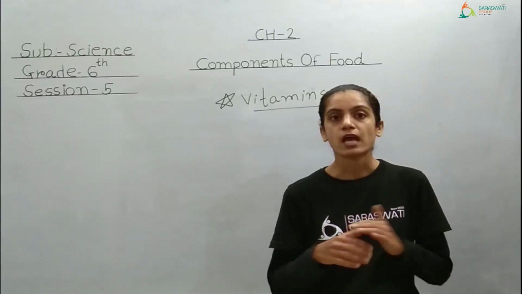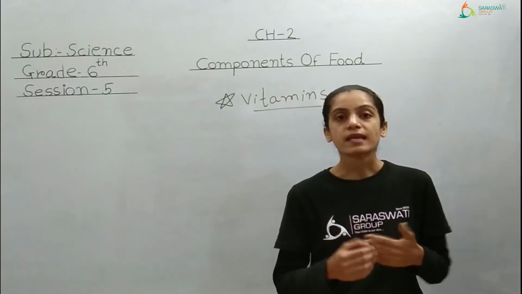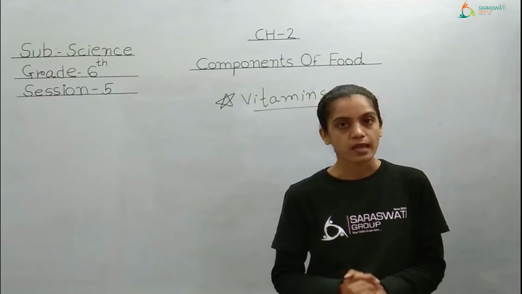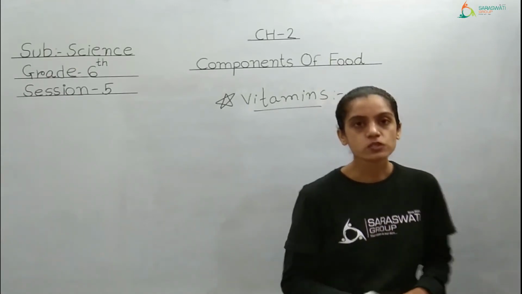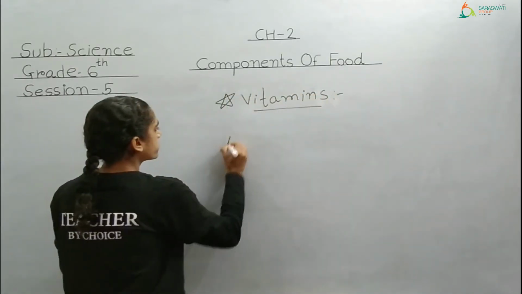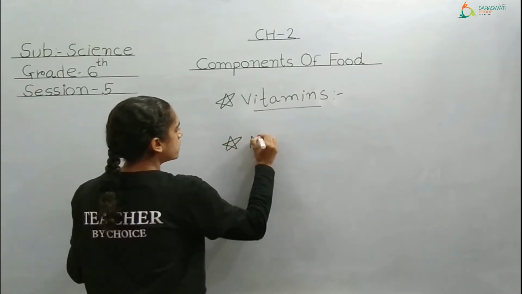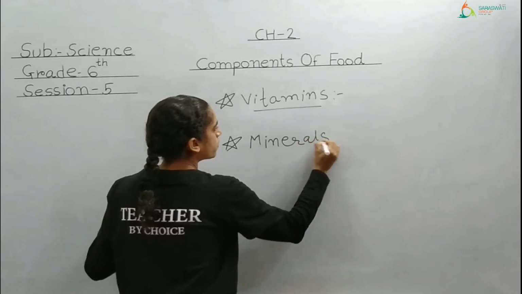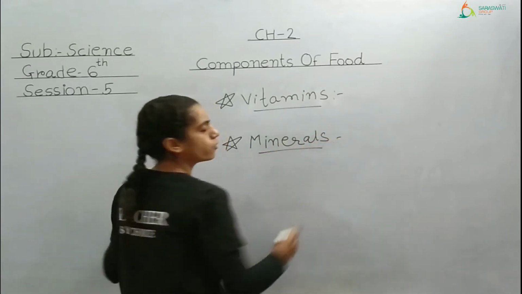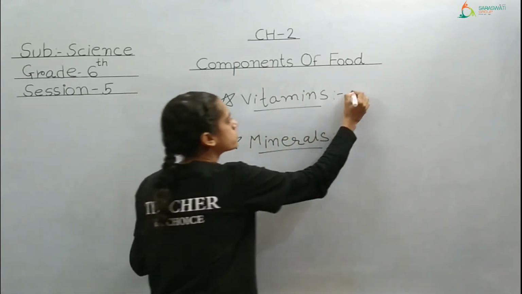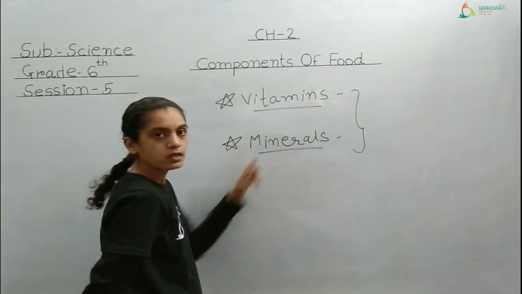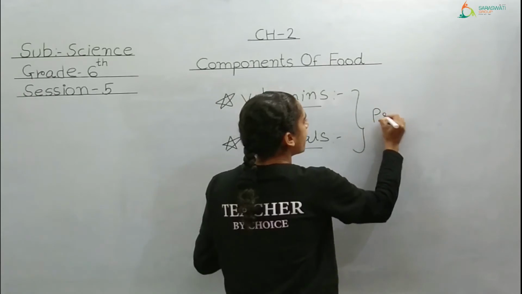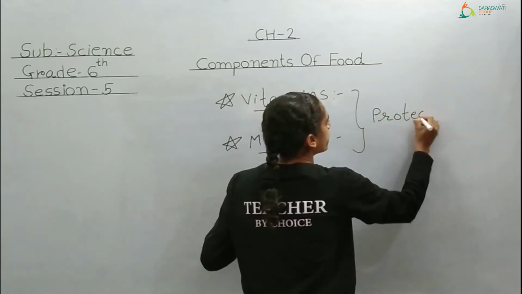But right now we have to go further to the next topic. This was the topic of vitamins. Now we are moving to the next topic. What is that? It is minerals. Because we know that these two types of nutrients are considered protective nutrients.